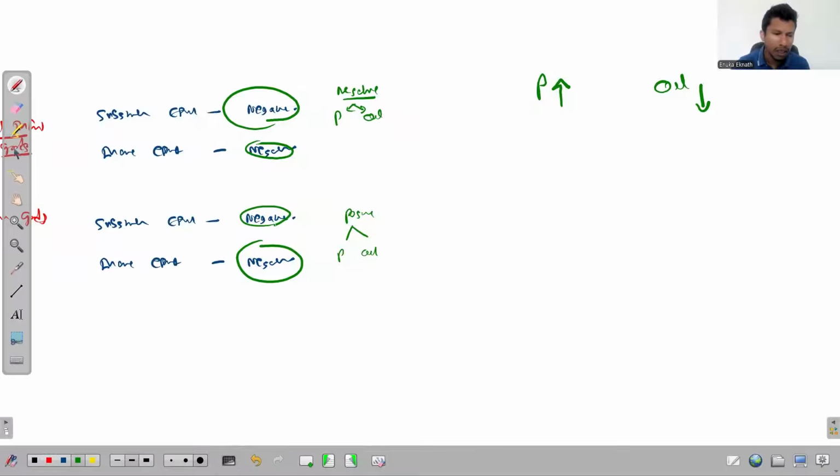Now think about the income effect. When price increases, consumers' real income drops. When the real income drops, since this is an inferior good, what happens to the quantity demanded? Quantity demanded should increase because this is an inferior good.